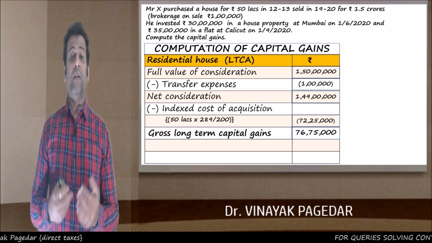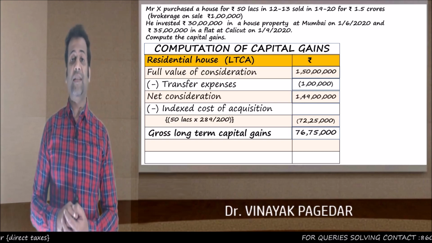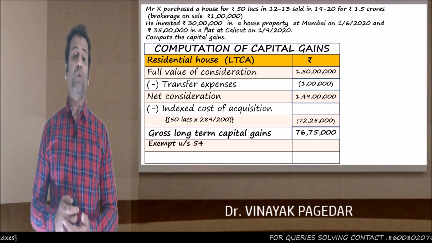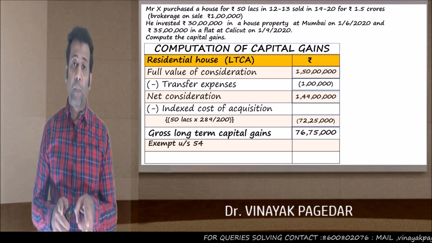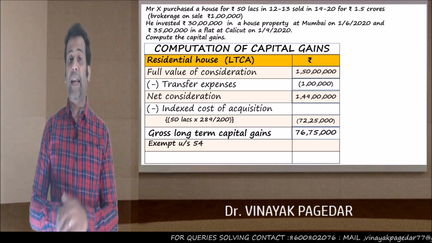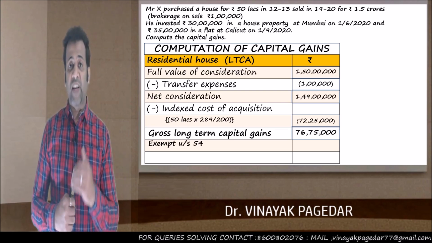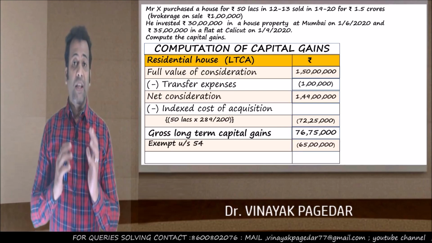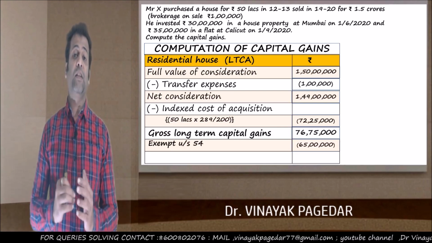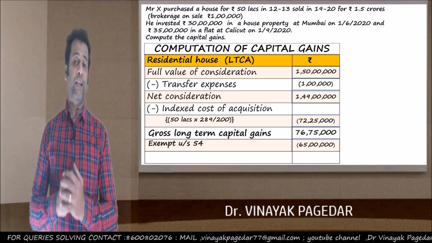So, since the capital gain has not exceeded 2 crores, the exemption under section 54 will be the cost of the Mumbai property plus the cost of the Calicut property. So, investment of 30 lakhs plus 35 lakhs, which comes to 65 lakhs, is the total exemption under section 54.